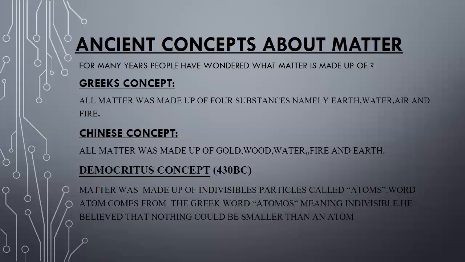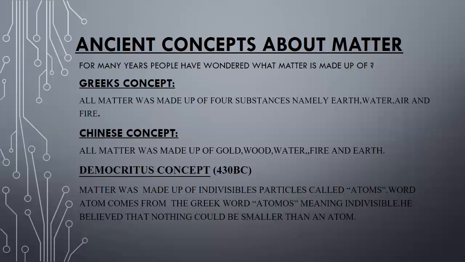Democritus concept, 430 BC. Democritus was also a Greek philosopher, and his theory or concept about matter is very successful. Now look at what his theory is. Democritus believed that matter was made up of indivisible particles called atoms. The word atom comes from the Greek word atomos, meaning indivisible or not cuttable. He believed that nothing smaller than an atom could exist. Okay, this is the belief of Democritus about matter.